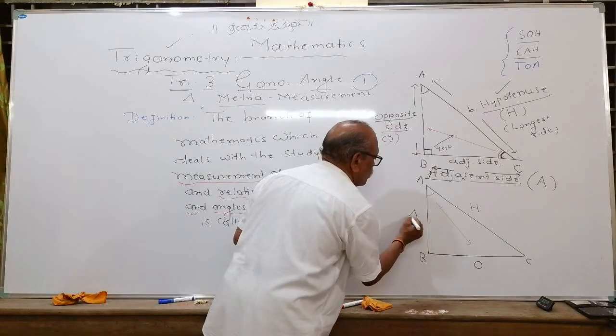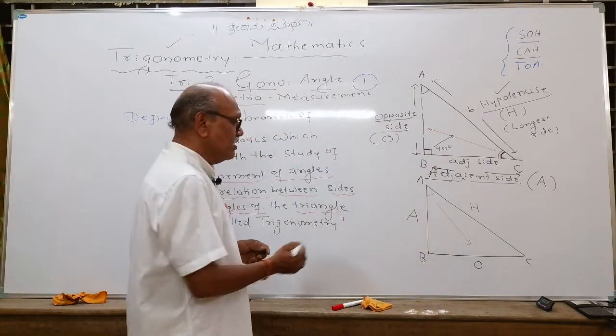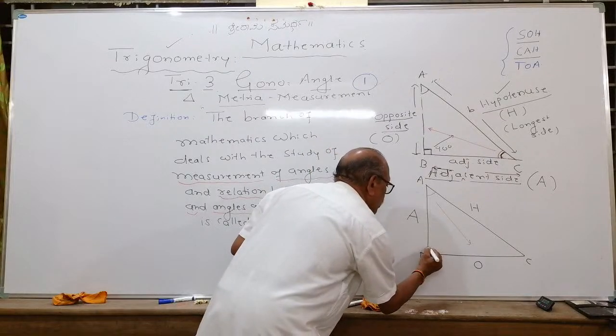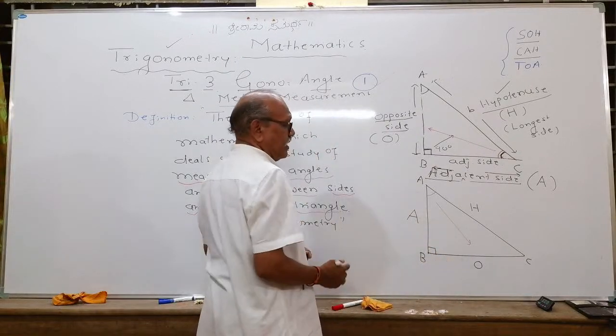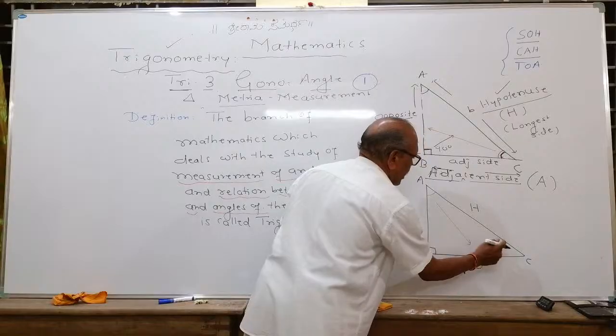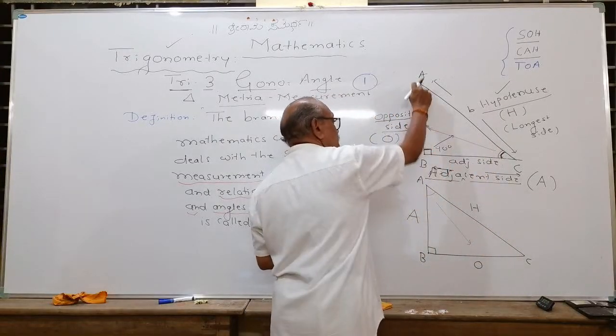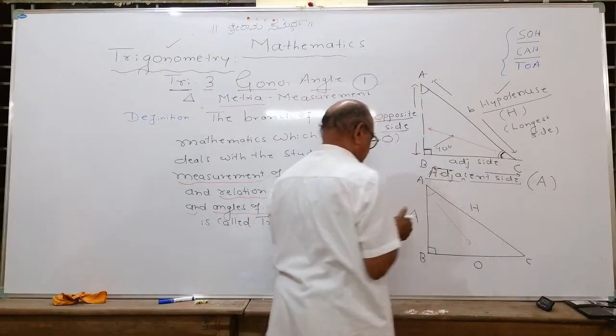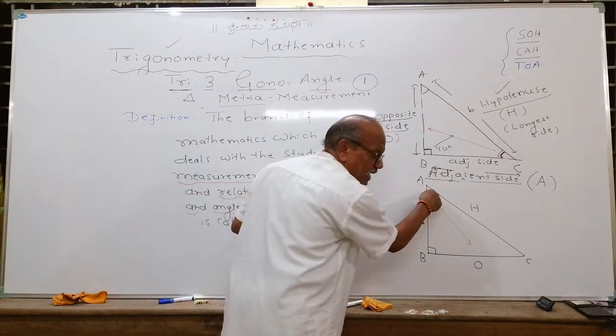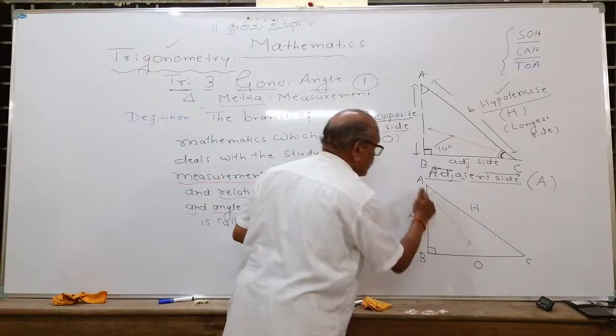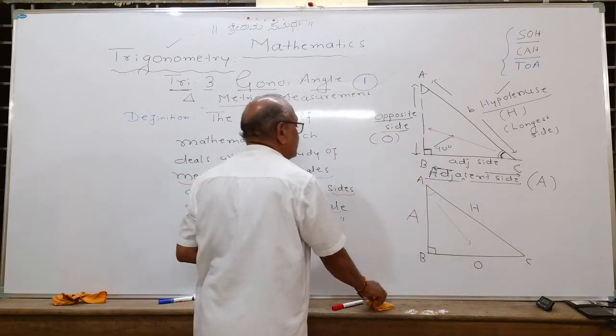Adjacent. I hope you got the point here. Angle B will not at all participate in trigonometric ratios, since it is 90 degrees. Only these two acute angles, angle A and angle C, participate. With respect to angle C, AB is opposite and BC is adjacent. With respect to angle A, BC is opposite and AB is adjacent.